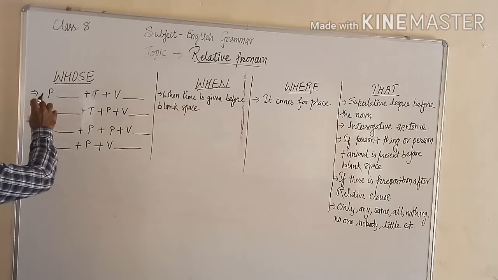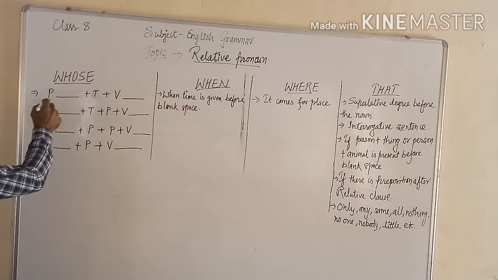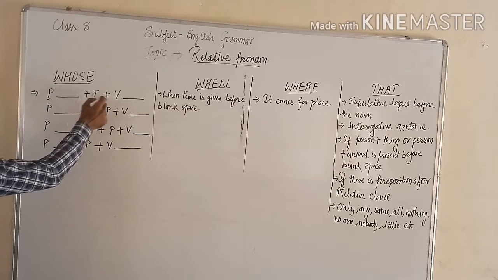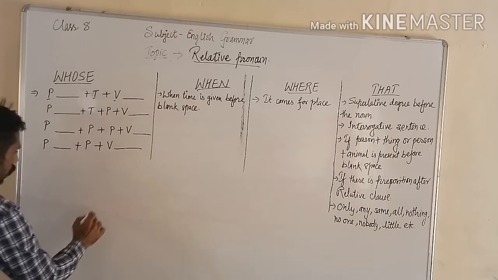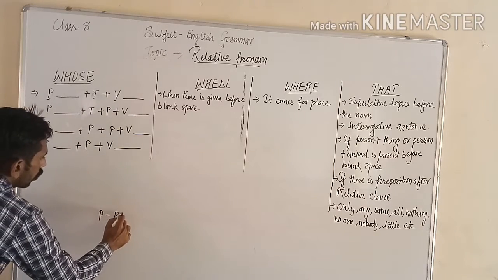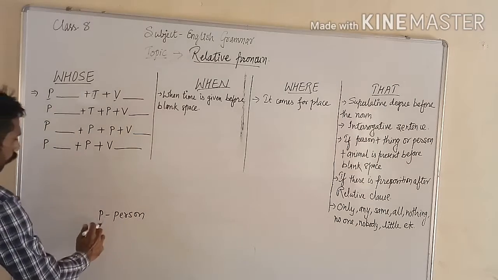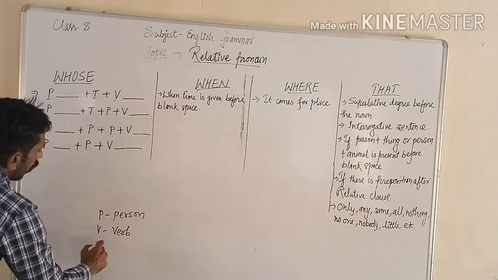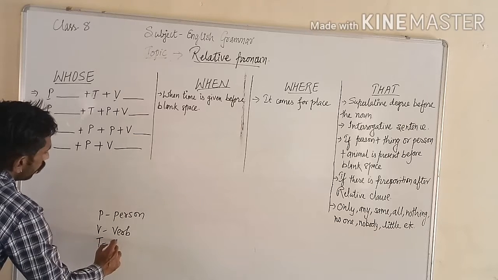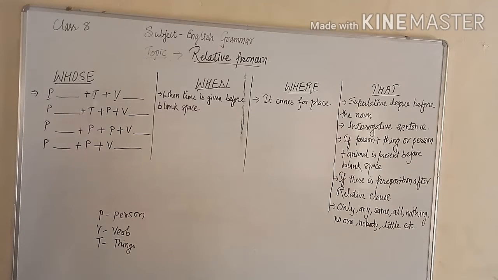I have written here some formulas. In that you can see three symbols are there: P, T, V. You can write it in your notebook. P stands for person, V stands for verb, and T stands for thing.